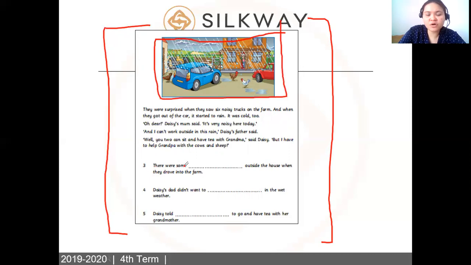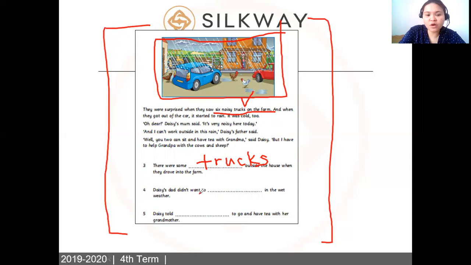So there were some, okay, there were some what? Blank. It says here, they were surprised when they saw six noisy trucks on the farm. So just write the word trucks here. Noisy trucks, right? Okay, number 4.